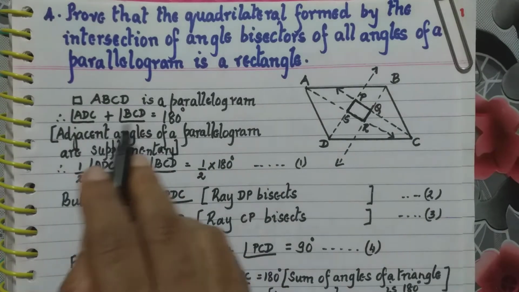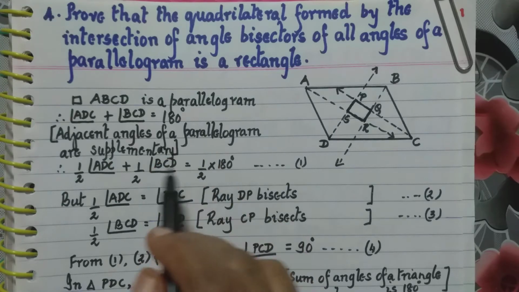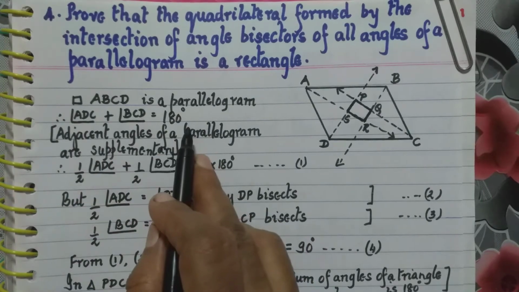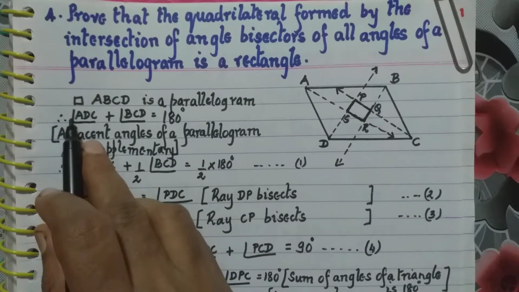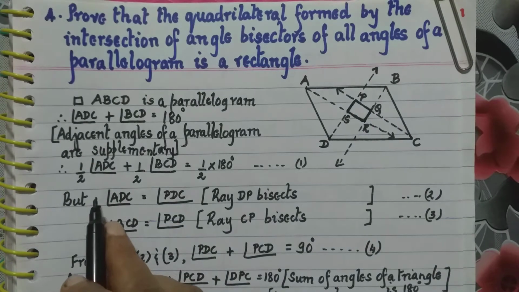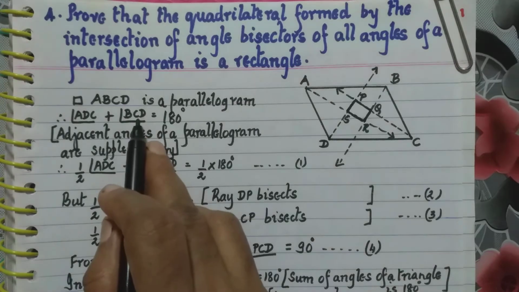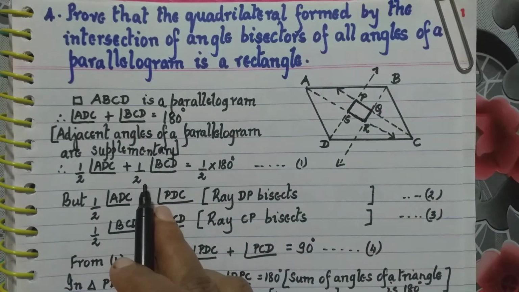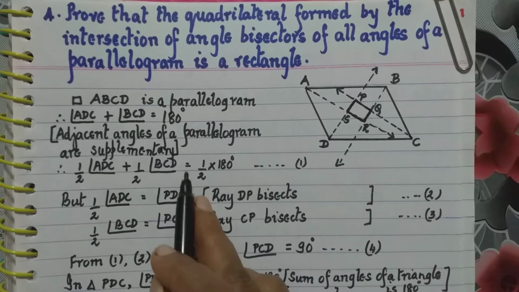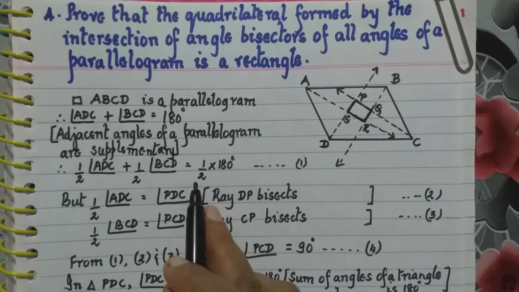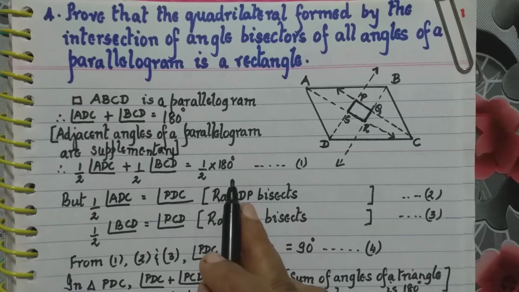Now look at this equation. If I multiply by half throughout this equation, it becomes half angle ADC plus half angle BCD equal to half into 180 degrees.